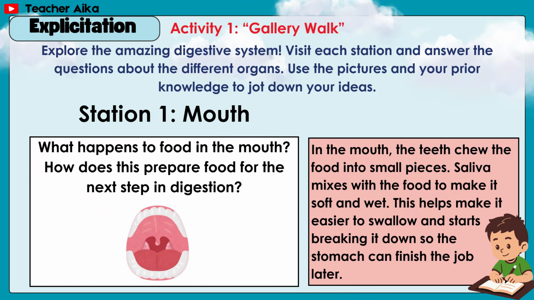In the mouth, the teeth chew the food into small pieces. Saliva mixes with the food to make it soft and wet. This helps make it easier to swallow and starts breaking it down so the stomach can finish the job later.